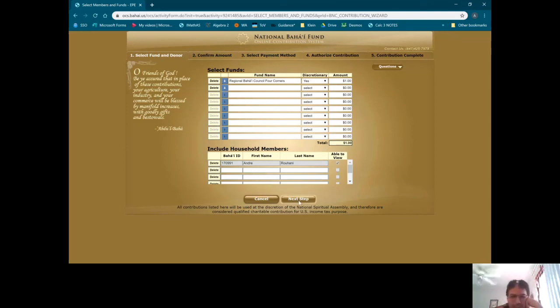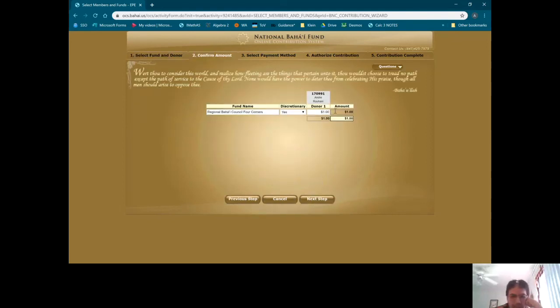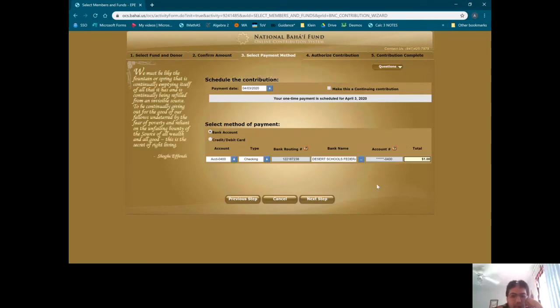Etc. So we're going to go to the next step. Here we have the opportunity to confirm the amount. And at the next step, here is where we can schedule the contribution. We can change the payment date. We can make this a continuing contribution. So if we decide, you know what, I want to have this contribution recur, we can select that option and we'll be given other options later.